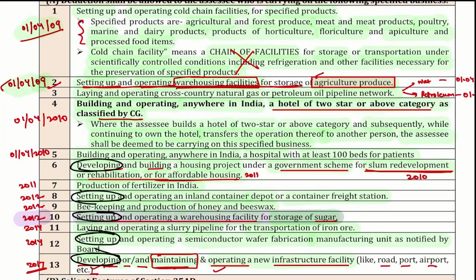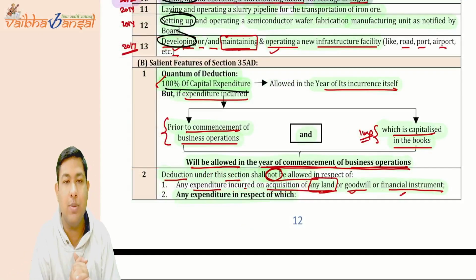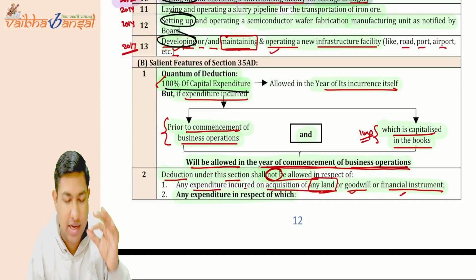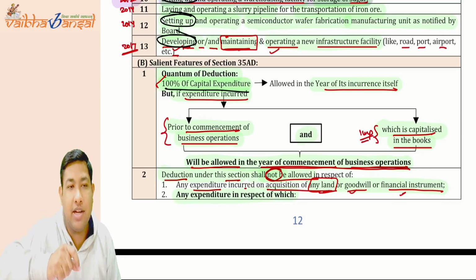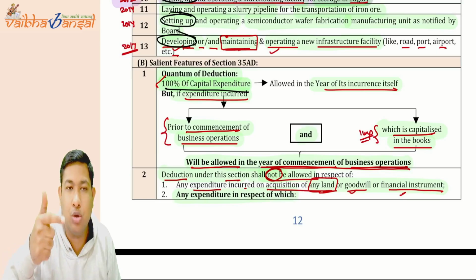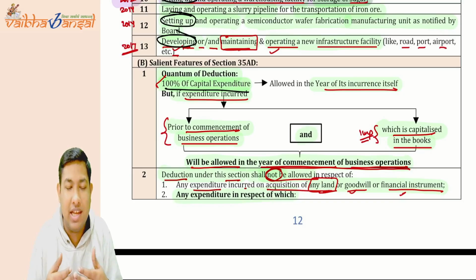Now, moving ahead, if I have Section 35AD specified businesses, what will be the quantum of deduction? I will get 100% deduction of the capital expenditure, but that capital expenditure will not include the land, goodwill, and the financial instruments. I will get that in the year of its occurrence.